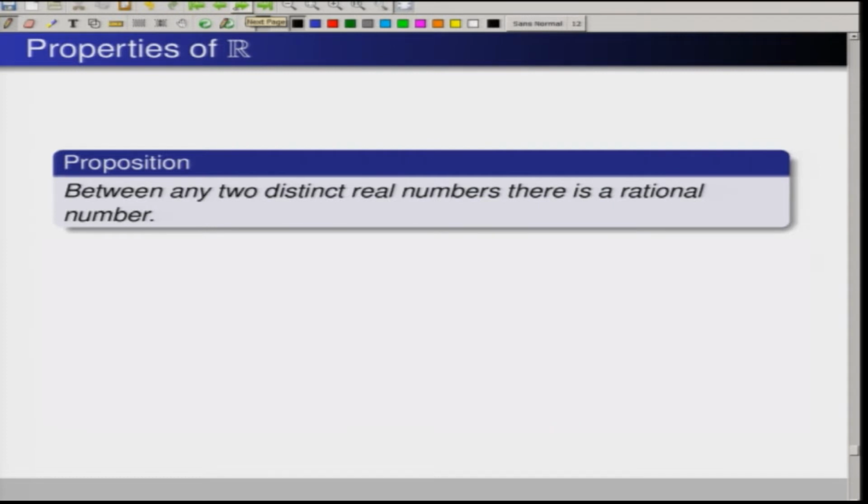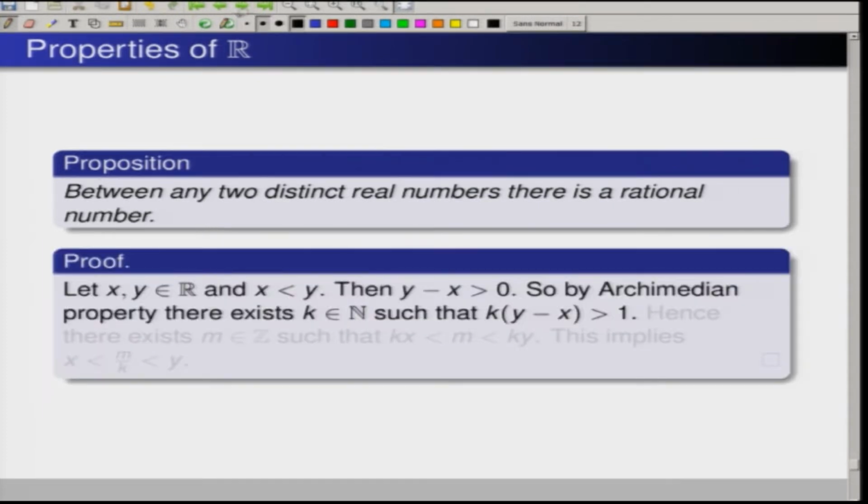So, you take x and y real numbers and without loss of generality you can take x strictly less than y, then y minus x is greater than 0. Now, by the Archimedean property, there will always exist an integer k such that k times (y minus x) is strictly bigger than 1.